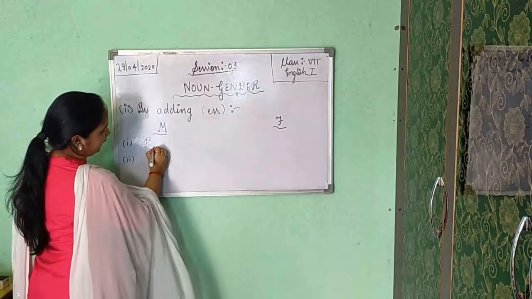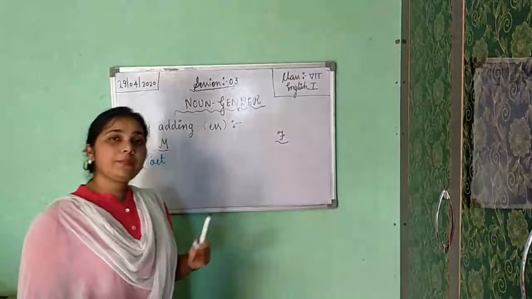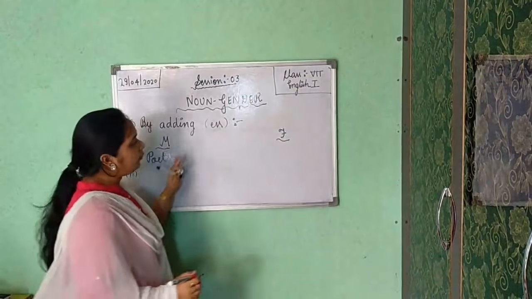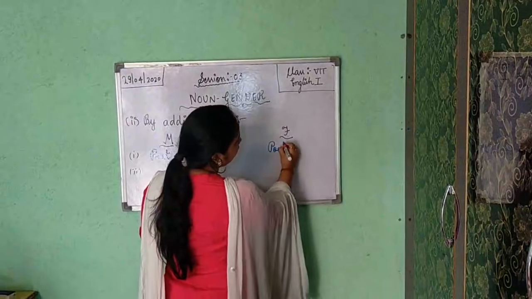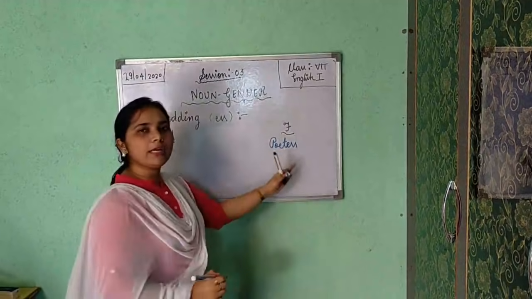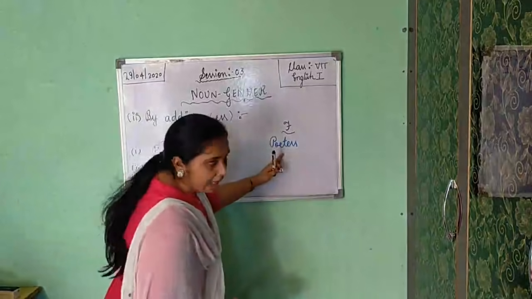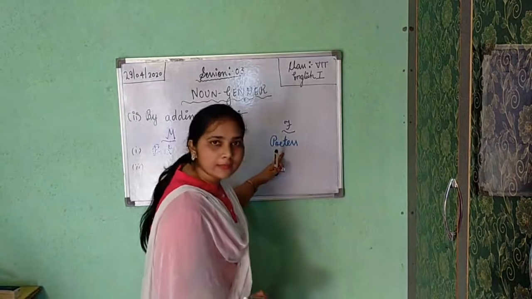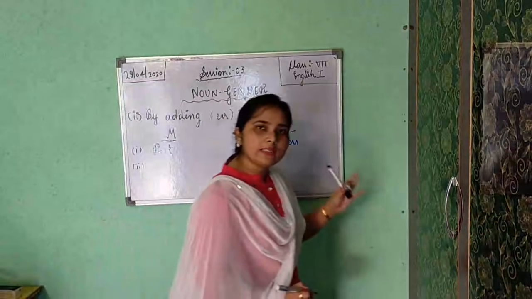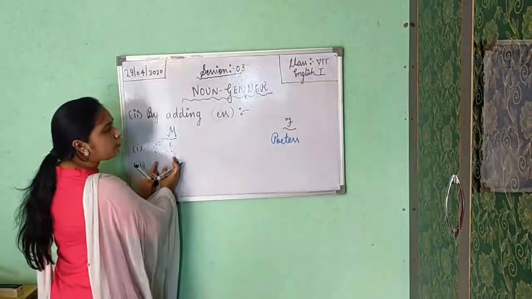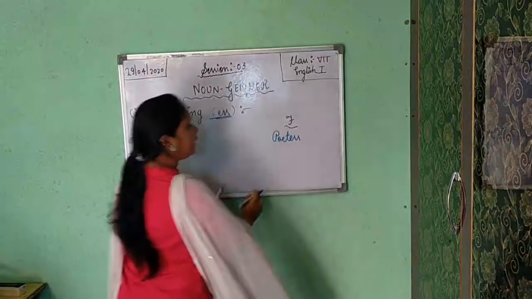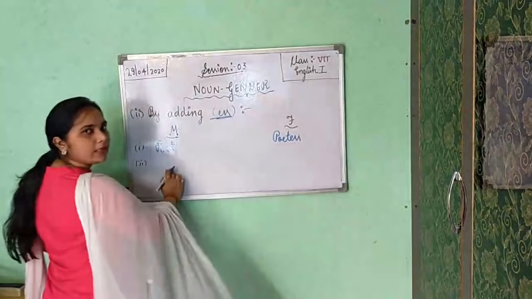First one is poet. Okay. Poet, the person or the male one who is writing poem, he is known as poet. And if you are adding E double S in the spelling of poet, so you are getting feminine gender of this poet. She is writing poem, so she is known as poetess. And he is writing poem, so he is known as poet. Okay, clear this topic? In the spelling of poet, we are adding E double S, this E double S syllable. So here we are getting feminine gender of this poet.